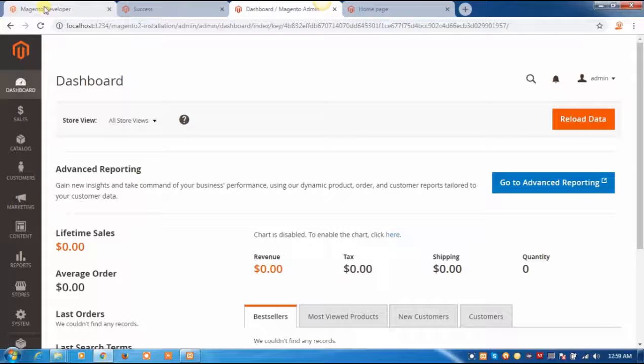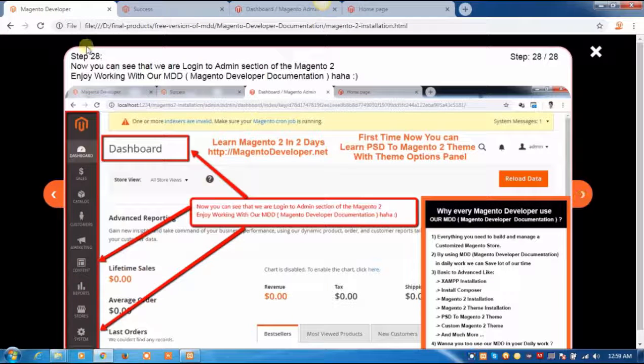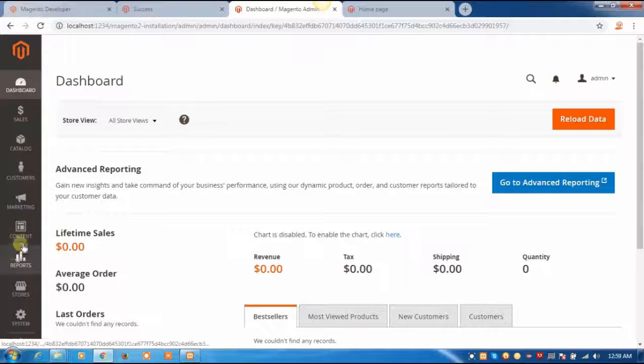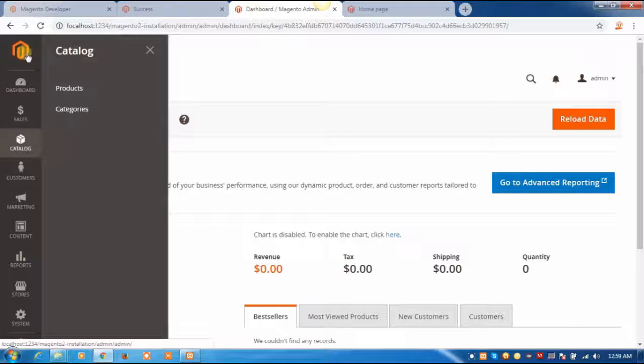Go back to our documentation, click on next step of the documentation, step 28. Enjoy working with our MDD Magento Developer documentation. Go back to our admin section, click and check the working. It's working properly.